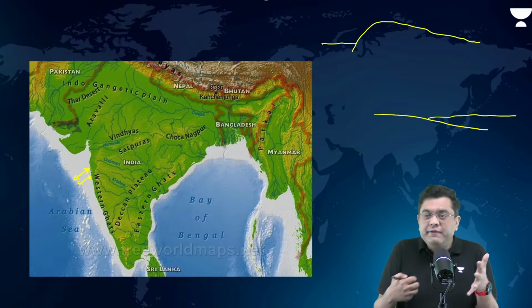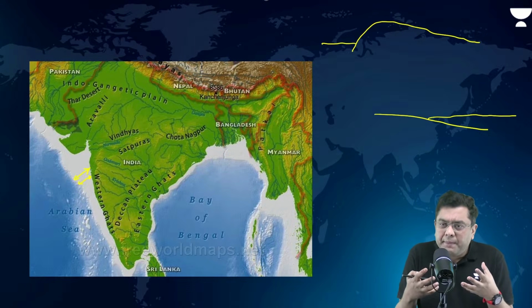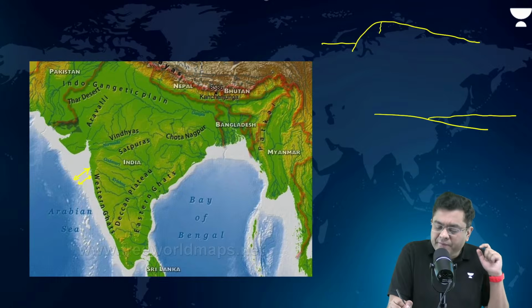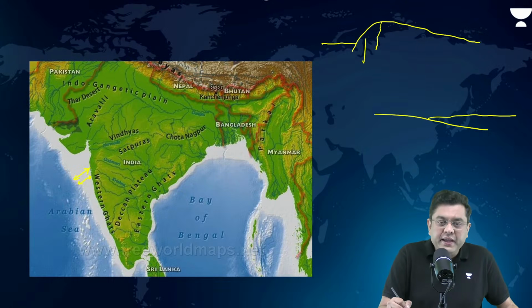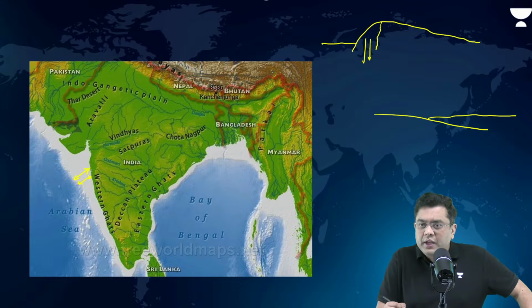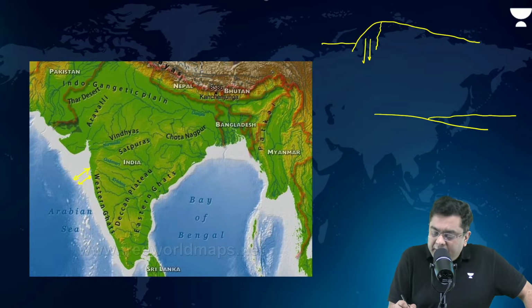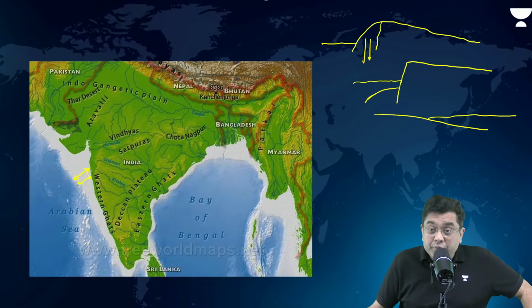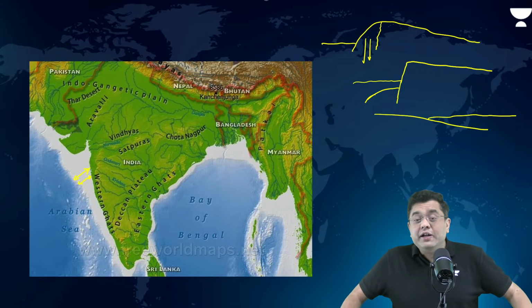But as the collision with the Himalayas happened, a lot of stress was created, and a fracture which existed here meant that this portion simply sank. As it sank, the new relief feature was somewhat like this. So this submerged portion is the new continental shelf.